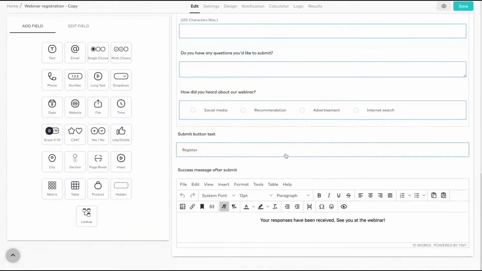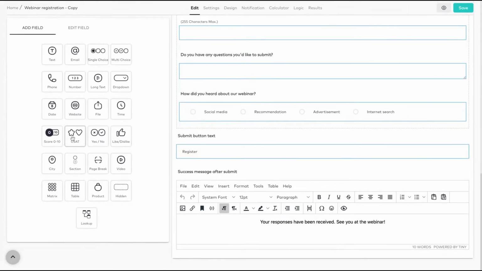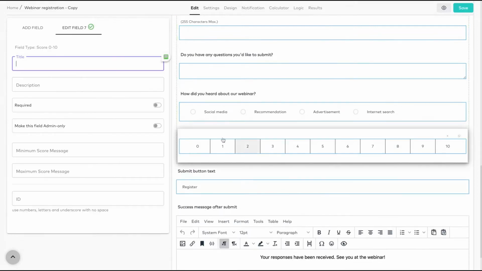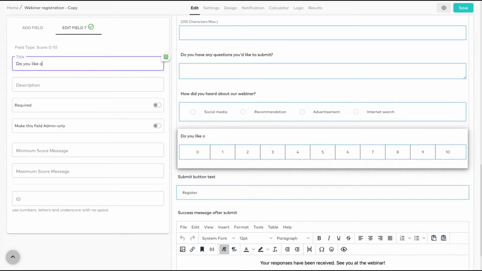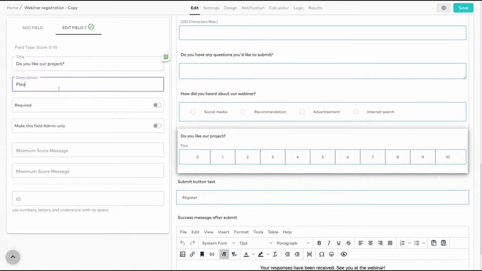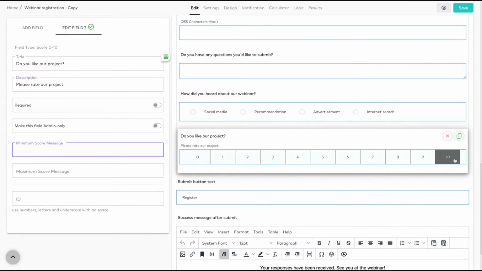So let's say I want to add another field, for instance, a score field, and I want to add it here. So I have a score field. Do you like our project? Please rate our project, 0 to 10. And you can also add a message for maximum score and minimum score, and it's done.